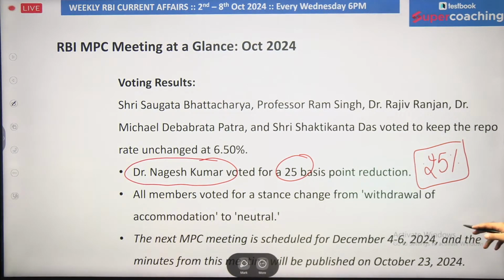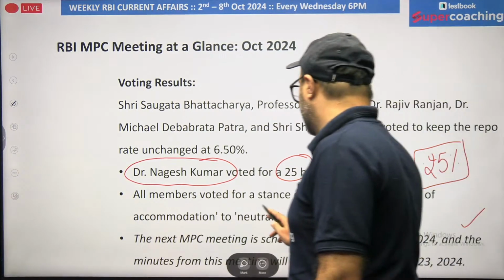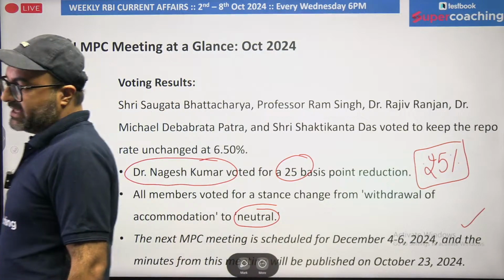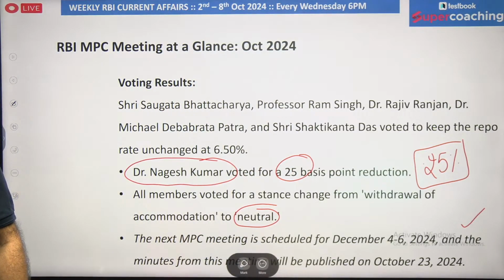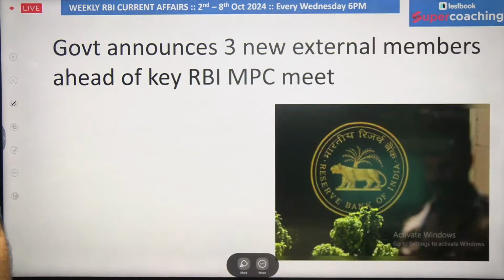Now the next Monetary Policy Committee meeting is going to be held in December. That will be the 5th monetary policy meeting of the current financial year, and in that we may expect that RBI decreases its policy rates if it is required. But one thing has been made clear: from an accommodative stance we have come to a neutral stance, that has been announced in the current monetary policy.